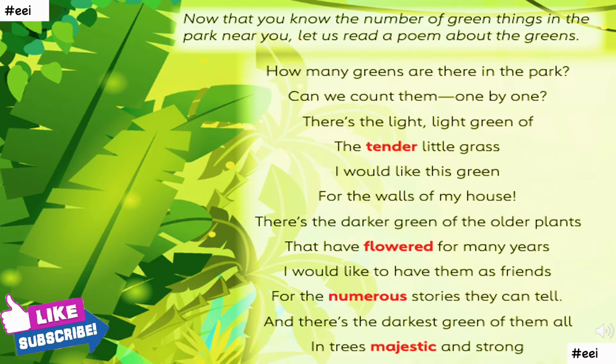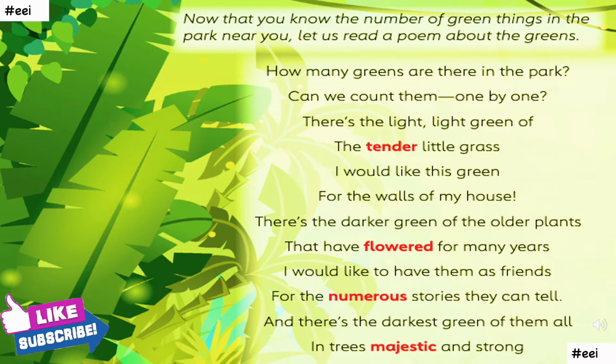There's the light green of the tender little grass. I would like this green for the walls of my house. There's the darker green of the older plants that have flowered for many years. I would like to have them as friends for the numerous stories they can tell. And there's the darkest green of them all in trees majestic and strong.